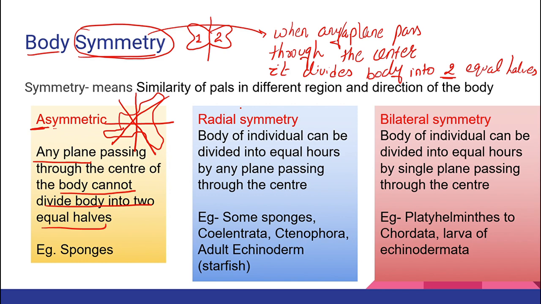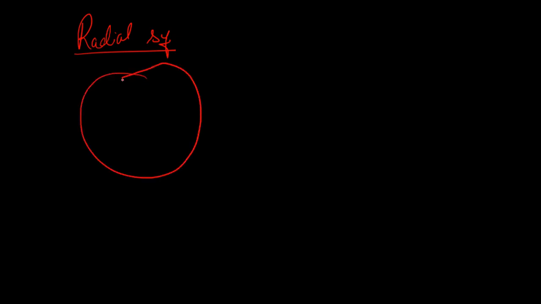Now let's jump to the second one, that is radial symmetry. Let me draw it over here, it will be better. Now radial symmetry is nothing but, suppose this is an organism and I pass a plane from the center.